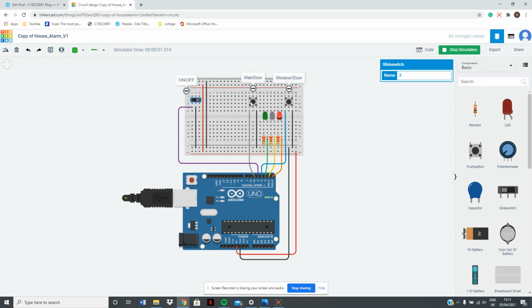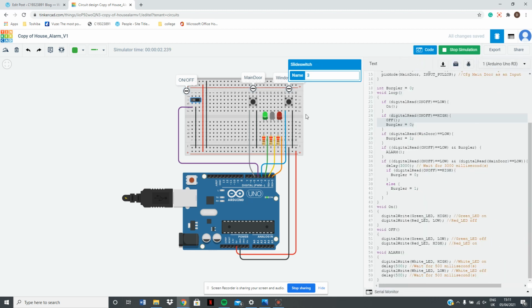Even if I press down any of the buttons, the white LED won't come on because the system is off. It's on now, so if I hold down the main door, the white LED will be flashing. And this statement right here will be true.